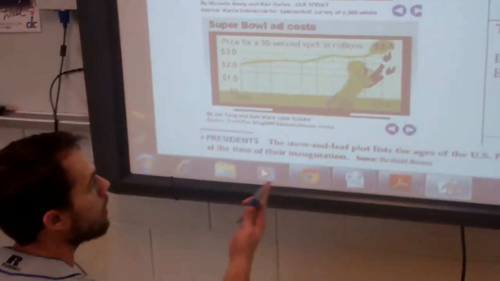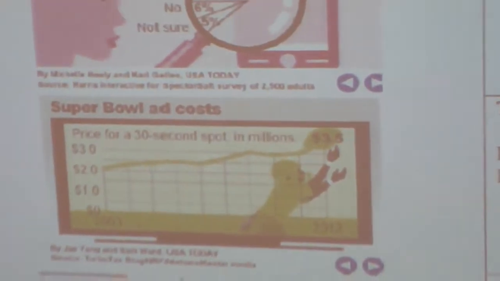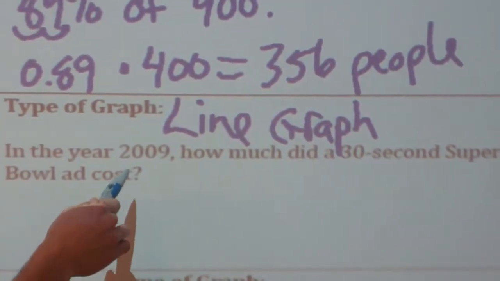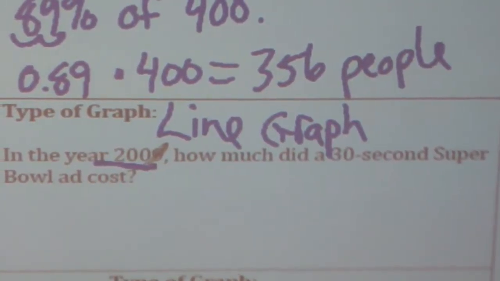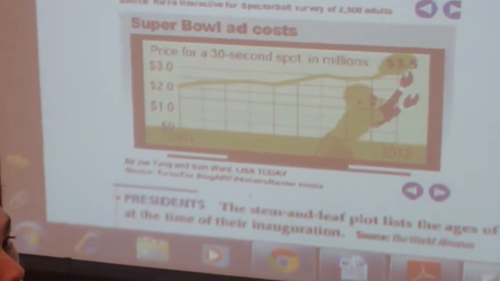So those must be years, okay? So I got years on my X, dollars on my Y. So if I go over to my question, which is, in the year 2009, how much did a 30-second Super Bowl ad cost? Well, I can go back to my graph, and the first thing I got to do is find 2009.